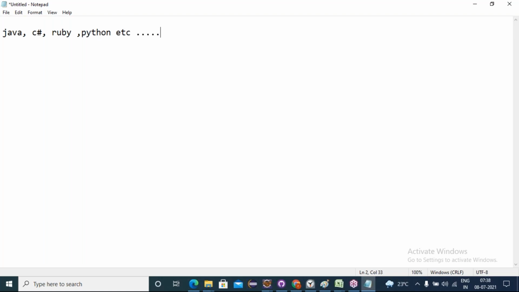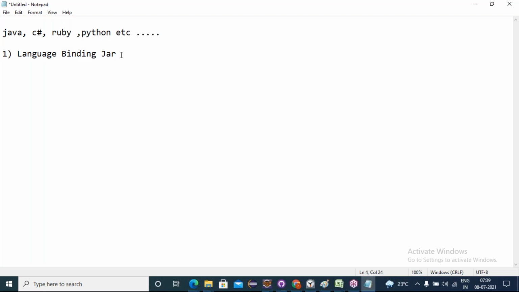Which language binding you prefer to automate, that language binding jar file is required. Whether you want to develop with Java language binding, you have to take this. If you are developing with C# language binding, the jar file needs to be downloaded.